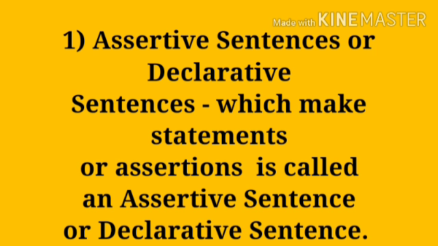A sentence which makes a statement or assertion is called an assertive sentence. For example, Humpty Dumpty sat on a wall. So here the sentence creates a statement. Therefore, it is called a declarative sentence or an assertive sentence.